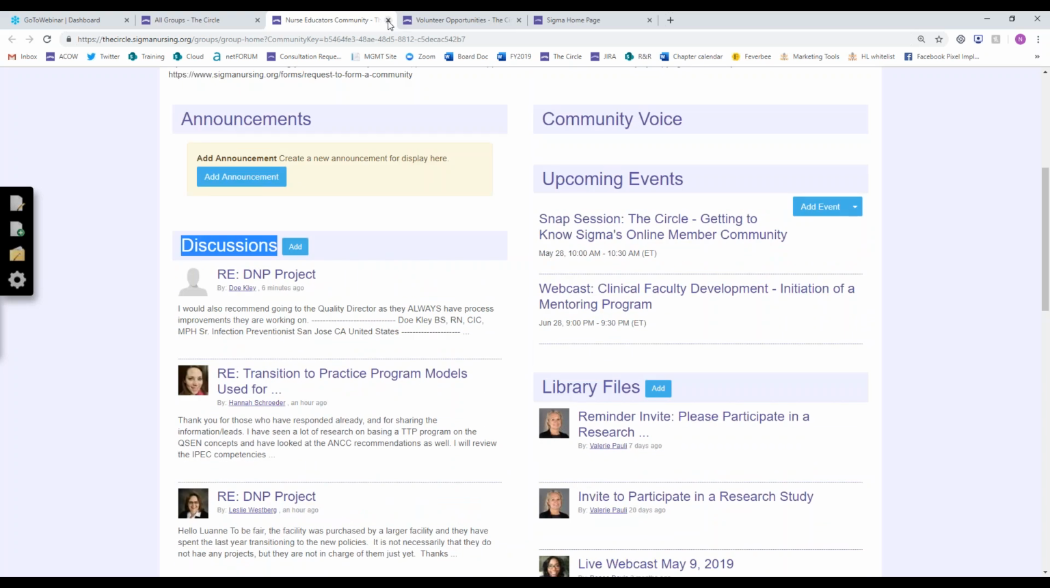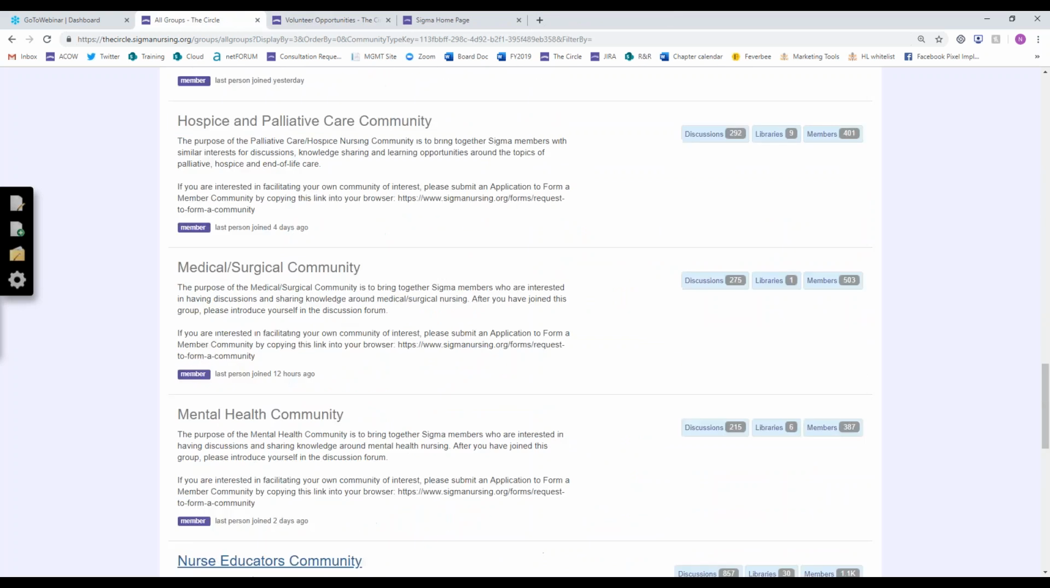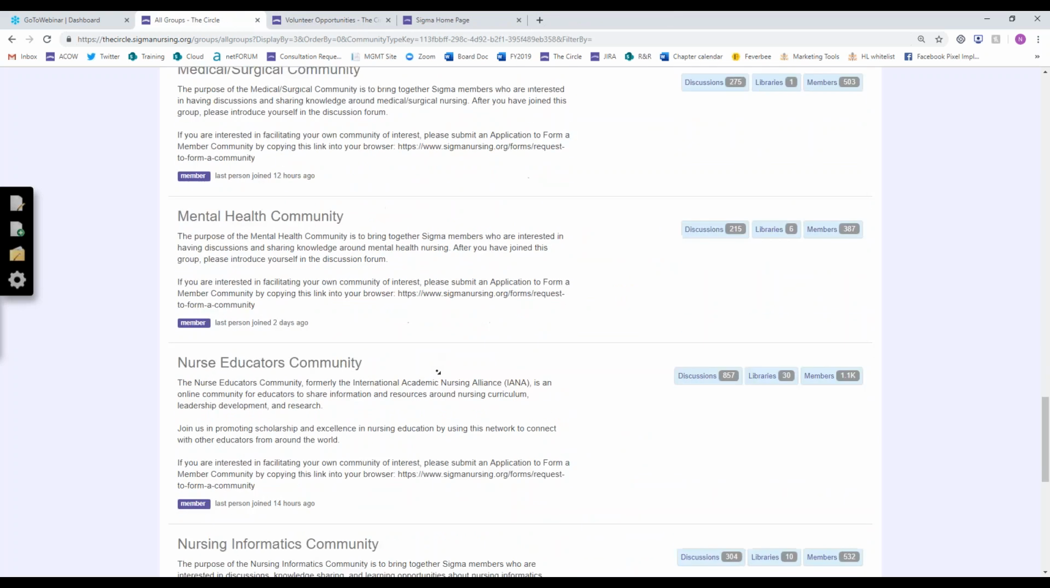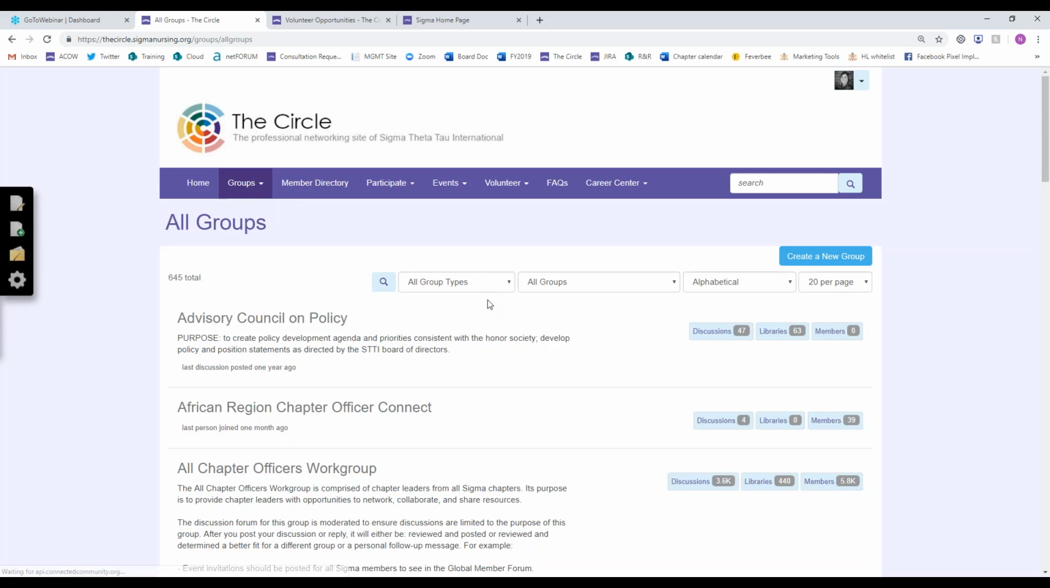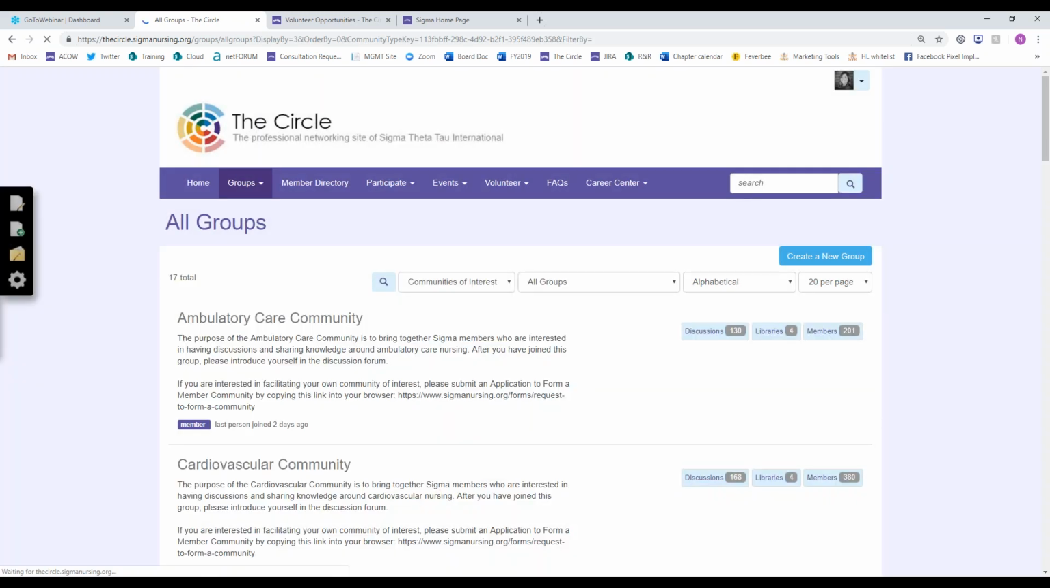So again, to easily access these communities for you to be able to join, oh boy, my mouse is going crazy. You can just click on groups and then all groups and use this filter once it loads up to only show communities of interest. So that's how you can find those.